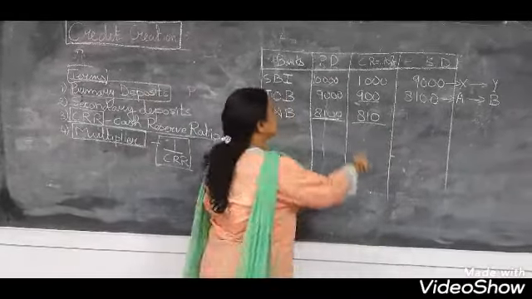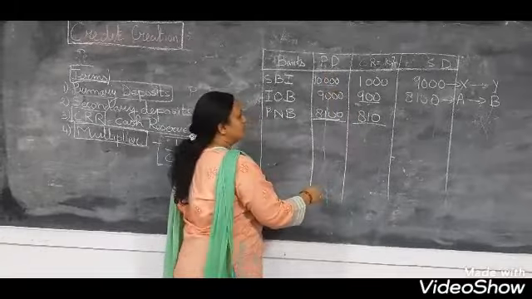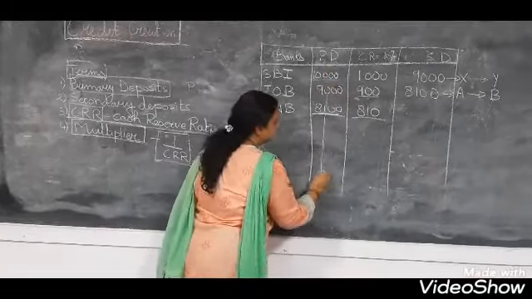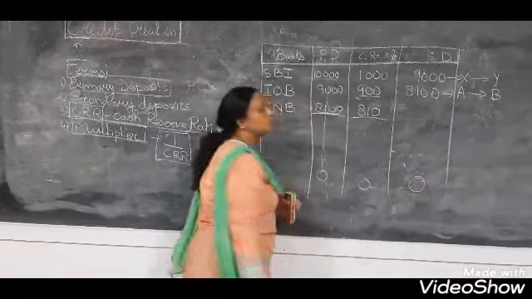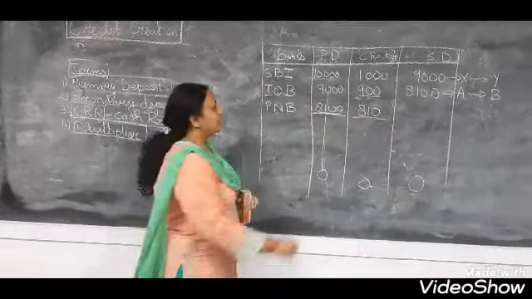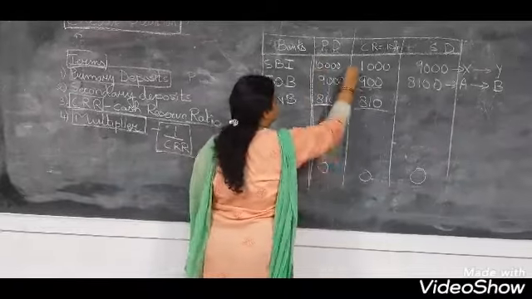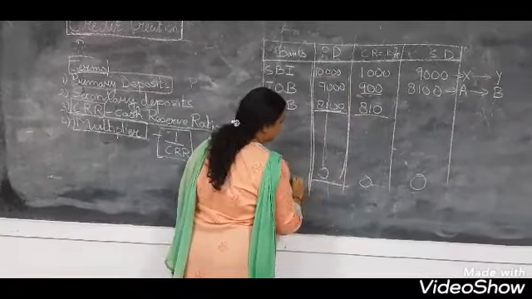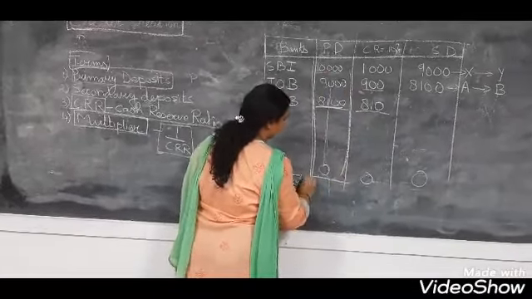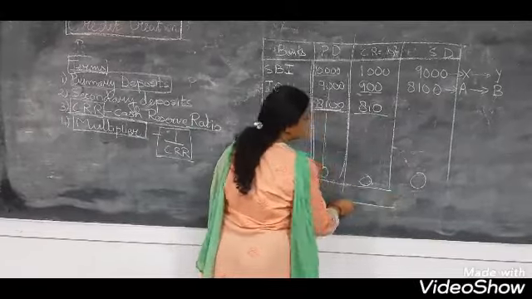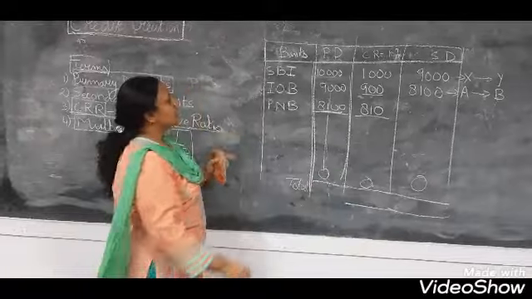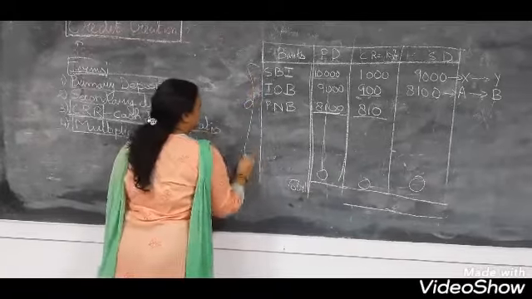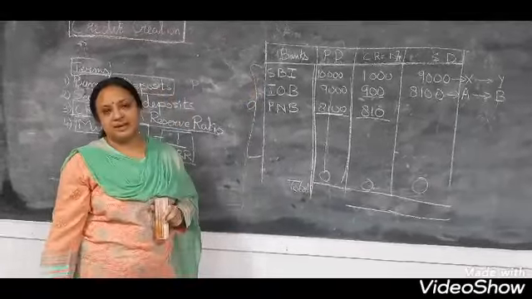Now children, this process will continue till the primary deposit becomes 0. Alright, and this will be the total primary deposit created, total cash reserve created, and the total secondary deposit created by all these commercial banks.